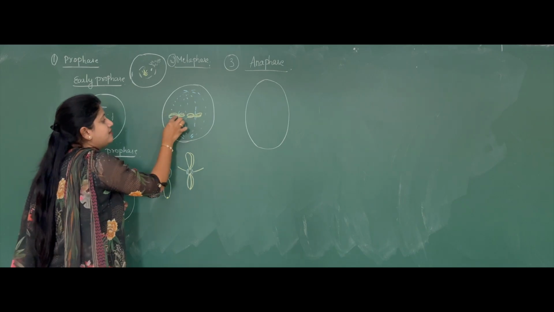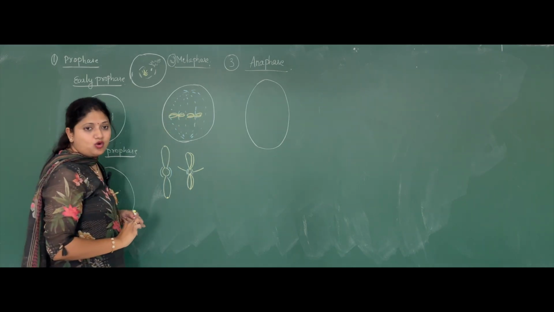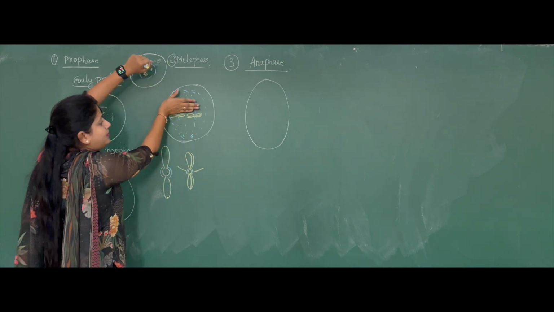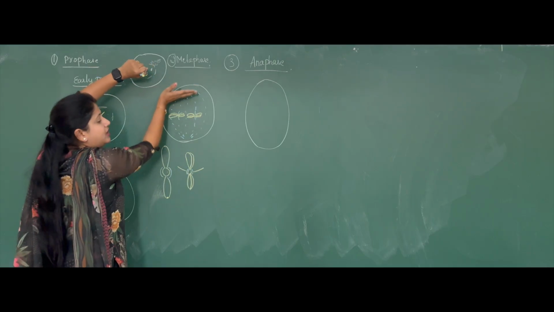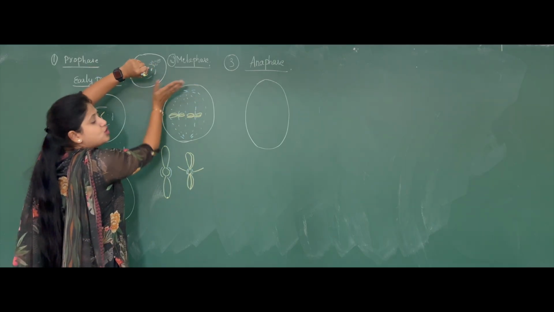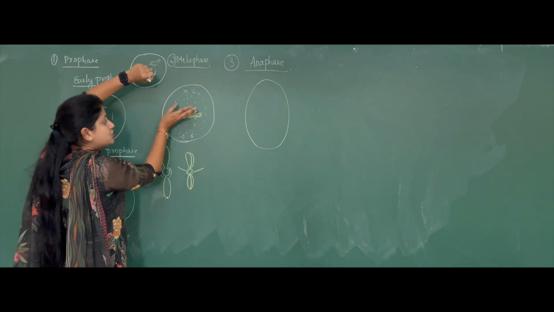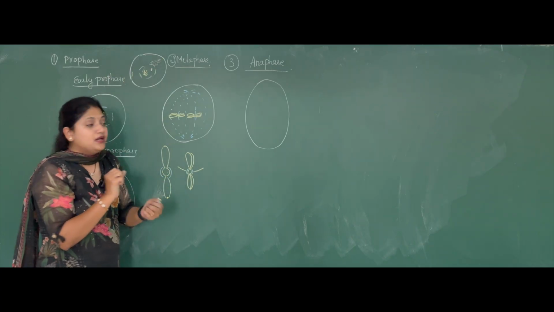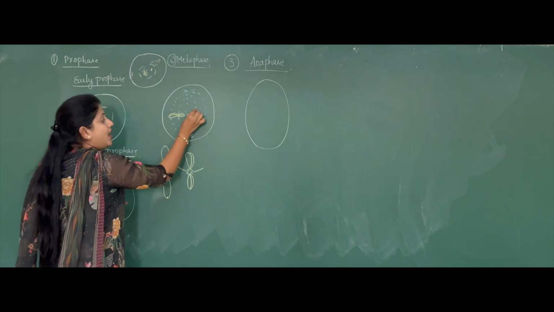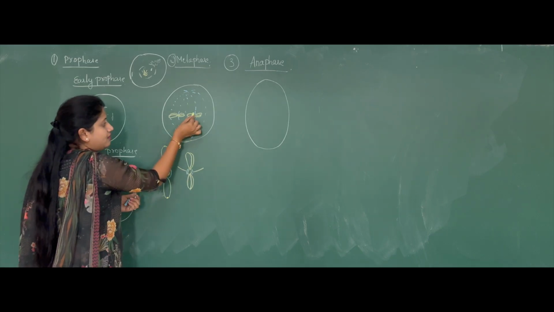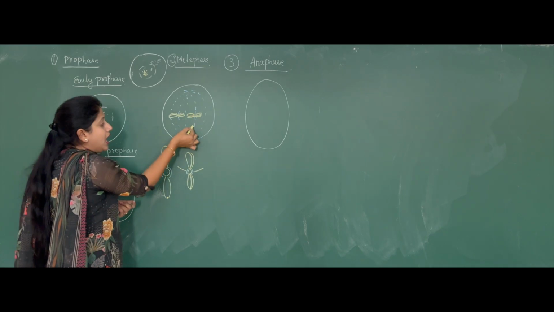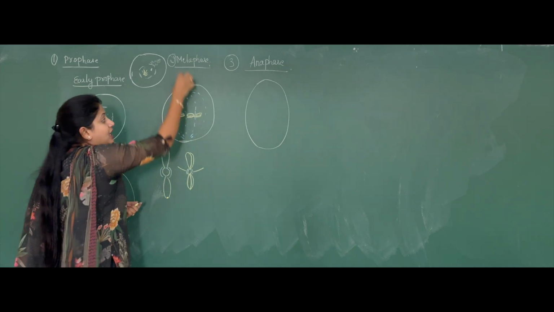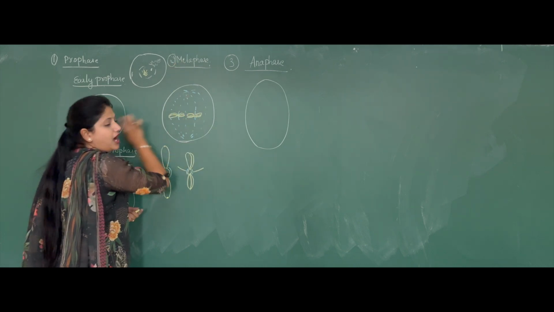So these are the spindle fibers which are attached to the kinetochores or centromeres. Now when they shorten, they pull upward, so pulling of the chromosomes will take place. Shortening of the spindle fibers will pull the chromosomes apart. One side of the spindle fiber is attached on one edge of the kinetochore, another side of the spindle fiber is attached to the other edge of the kinetochore, right? So when they are pulled, this will exactly cut into half.